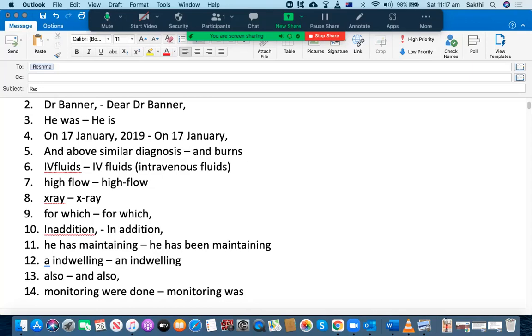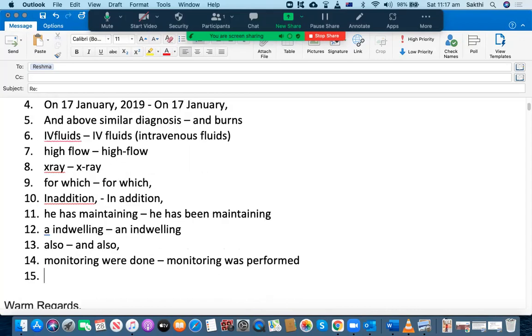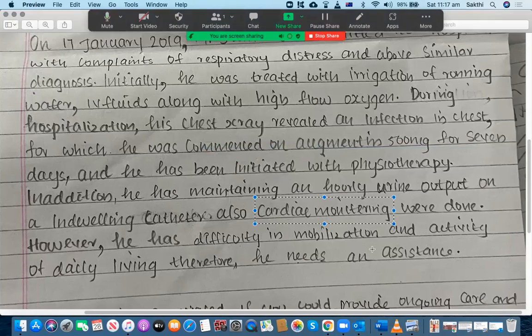And the other issue is instead of writing down "done," which is a less formal word, it is better to use "was performed" or "was conducted" or something similar to that. That can make more sense, and that will be more formal as well. All right, let's go to the next one.